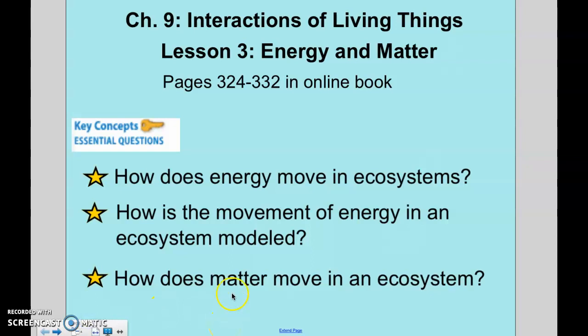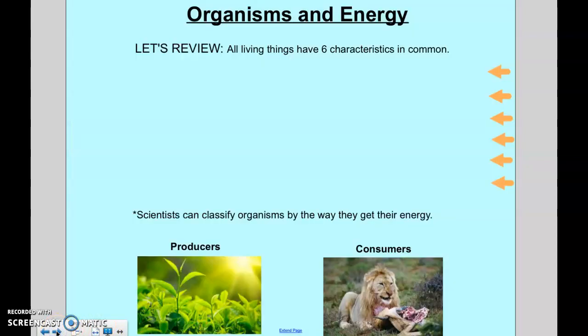So your key concepts you're going to know by the time you're done is: how does energy move through ecosystems? How is the movement of energy in an ecosystem modeled? There's a few models. And then also, how does matter move in an ecosystem? So first off, let's review.